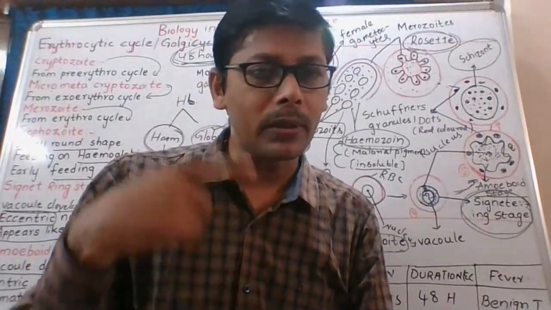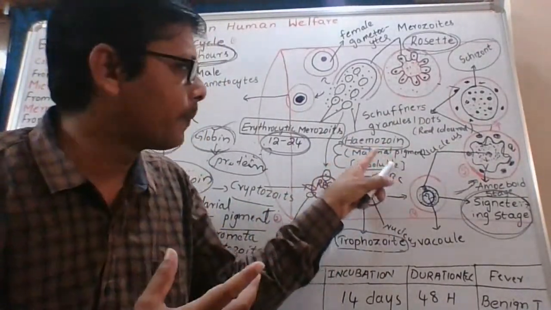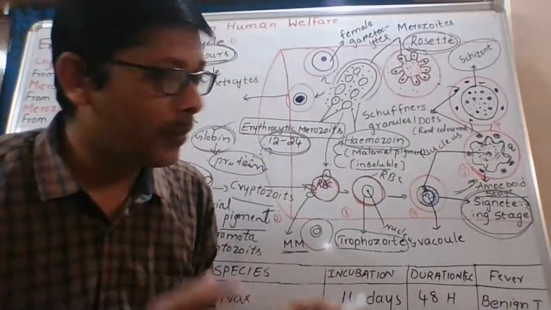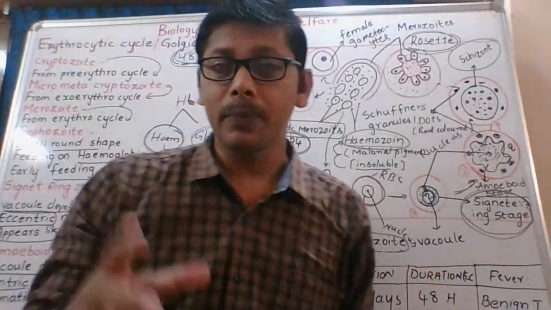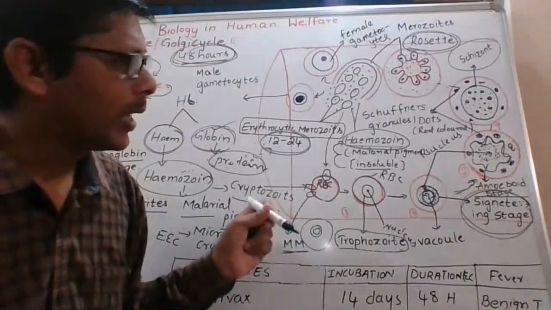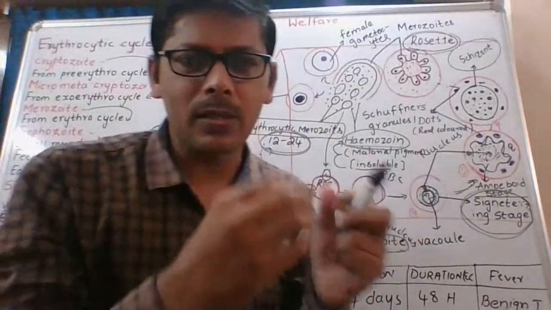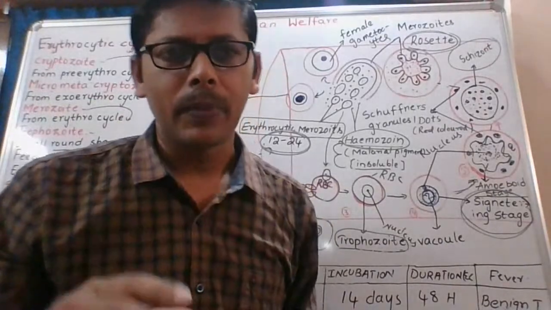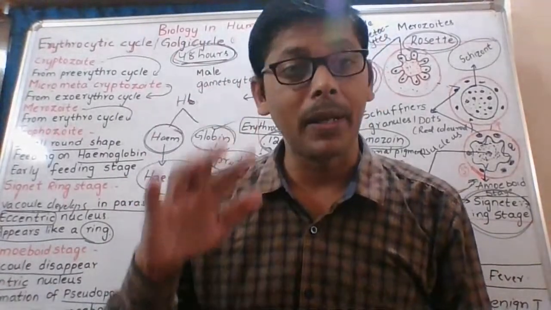What is happening in these 48 hours? Erythrocytic cycles take place, and at the end of those 48 hours, hemozoin is released. That means he is getting fever on the third day. Next, one more important point I told you earlier: a malarial patient also develops anemia. Why? Because anemia means a lower number of RBCs. Here the Plasmodium is attacking our RBCs, and our RBCs are destroyed. That's why the number of RBCs also falls in the malarial patient.